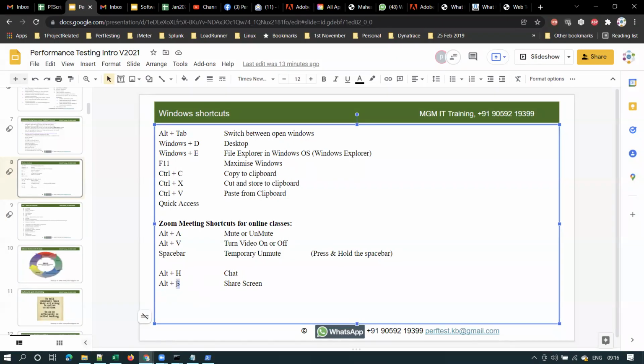Alt-H is for chat, and if you want to share your screen, you can use Alt-S. When you share your screen and you want to mute or unmute, these shortcuts will be very much helpful, because when you are sharing your screen, this Zoom meeting control panel will not be displayed. It will be running in the background. So these shortcuts will be helpful.